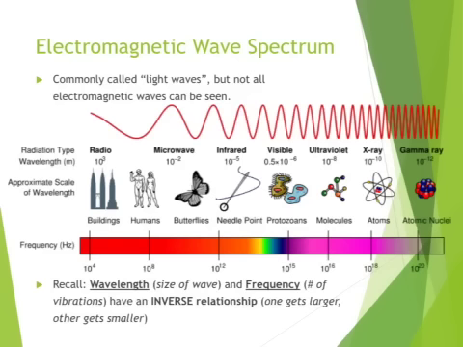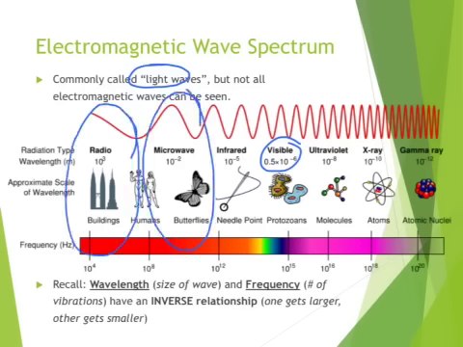Electromagnetic waves are commonly called light waves. It's a little misleading, though, because not all electromagnetic waves can be seen. The only ones that can be seen are the visible ones. So you can see here, it tells you how big they are. So radio waves are about the size of buildings. Microwaves are about the size of butterflies.